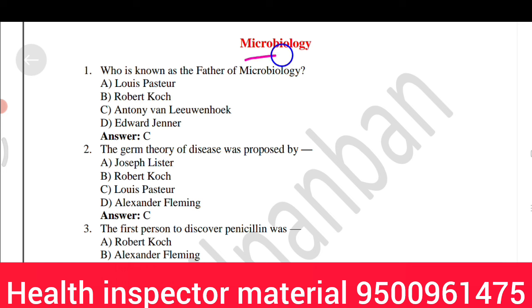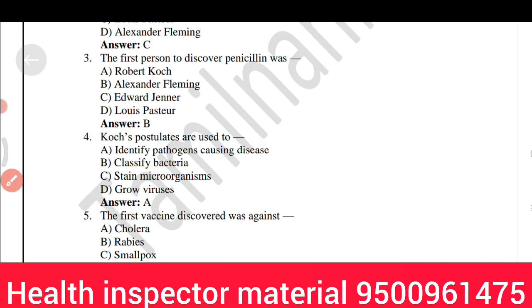Topic: Microbiology. Who is known as the father of microbiology? Option C, Anthony van Leeuwenhoek. The germ theory of disease was proposed by option C, Louis Pasteur. The first person to discover penicillin was option B, Alexander Fleming.